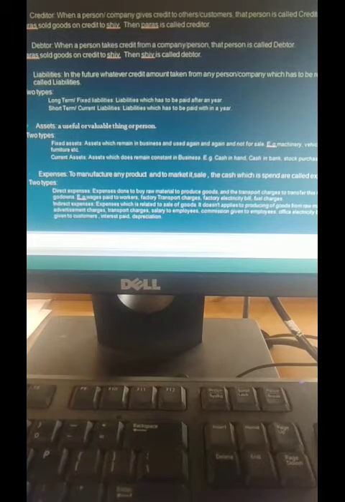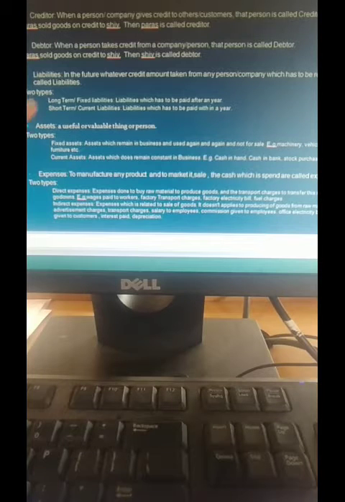For a businessman, the assets will be his furniture, or the vehicle he is purchasing for the business purpose, or any office or land he is buying for his business purpose. All these things are called assets for the business.